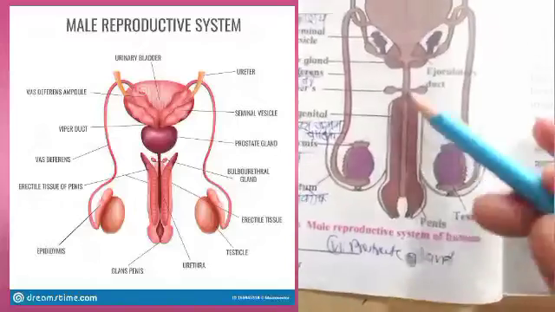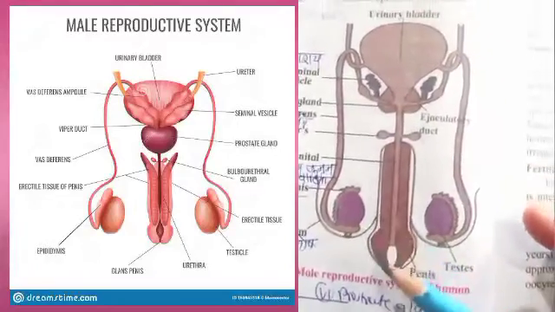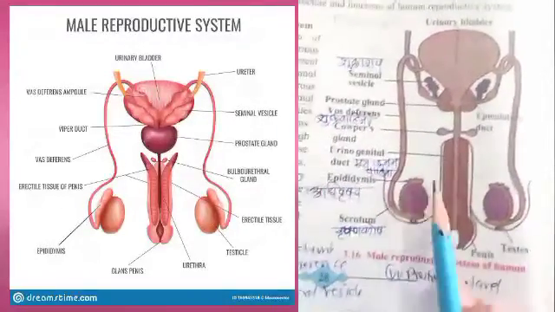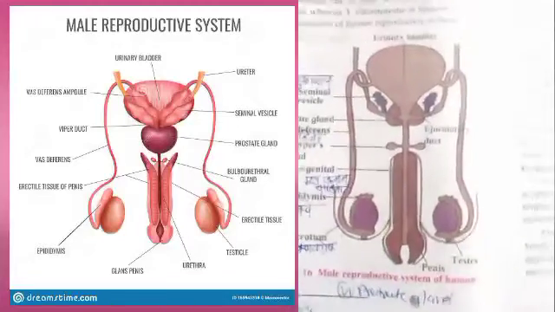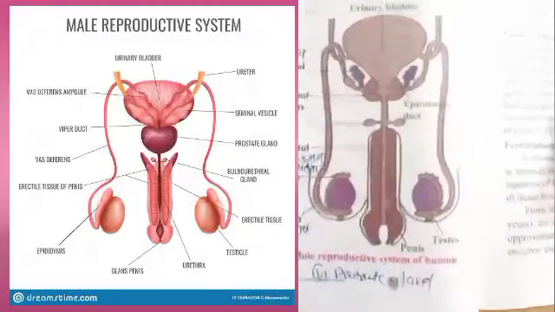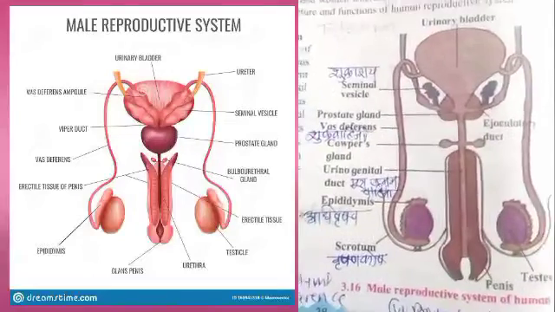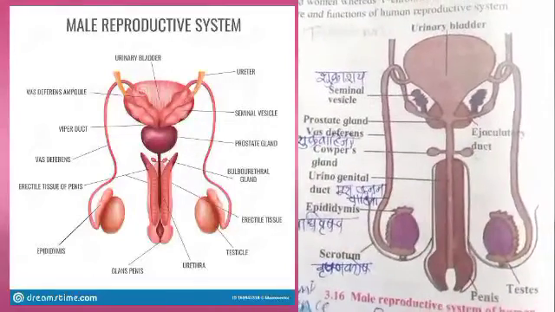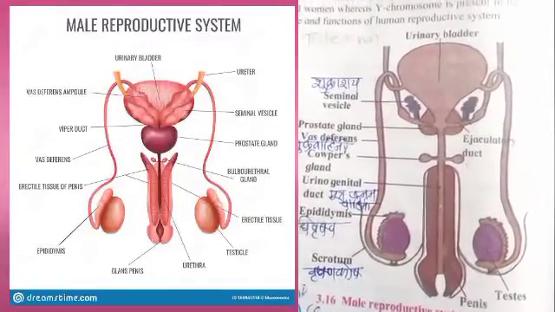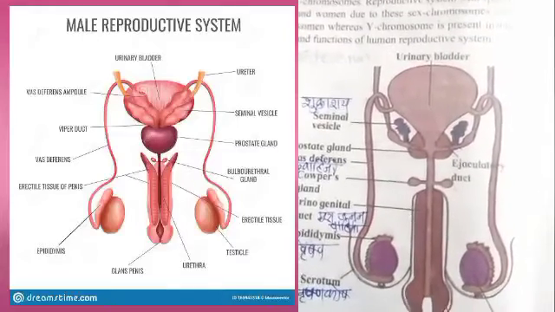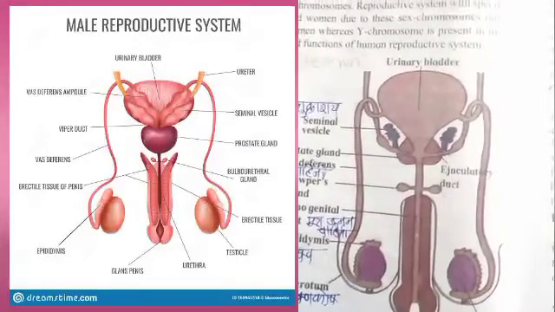Then the middle organ is called the penis, and this penis contains the urinogenital duct, and it is the common passage for urine as well as sperms, means the urethra is the common passage for sperm and urine, and the penis transfers the semen into the female reproductive system.